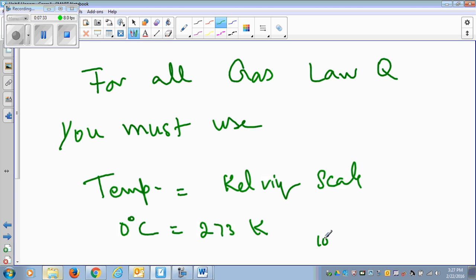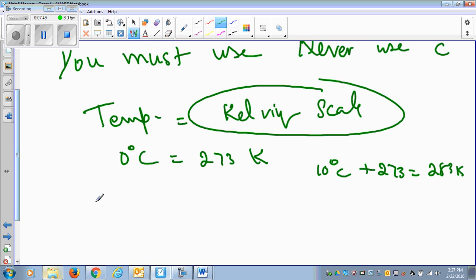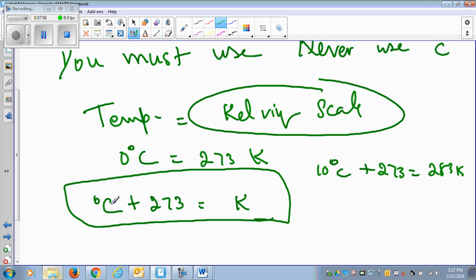So if I give you 10 degrees Celsius, you will add 273 to make it 283 Kelvin. Never use Celsius. Every time you are given Celsius, you are going to add 273 to convert it into K before you plug it in.